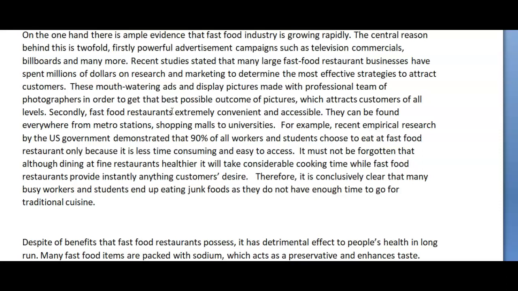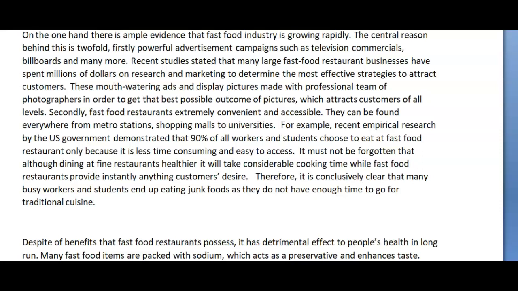I don't understand this. I don't understand the healthier here. Okay, maybe although fine dining at restaurants is healthier, it will take considerable cooking time while fast food restaurants provide anything customers, no apostrophe here, desire instantly. So word order. Therefore, it is conclusively clear that many busy workers and students end up eating junk foods as they do not have enough time to go for traditional cuisine.